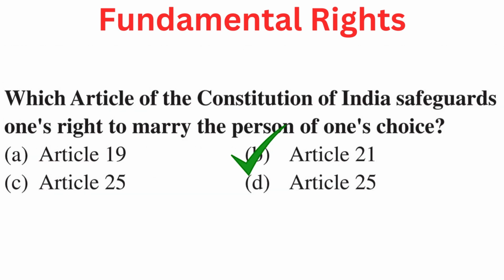Your question is: which article of the Constitution of India safeguards one's right to marry the person of one's choice? Your options are A. Article 19, B. Article 21, C. Article 25, or D. Article 25. Right answer is B. Article 21.